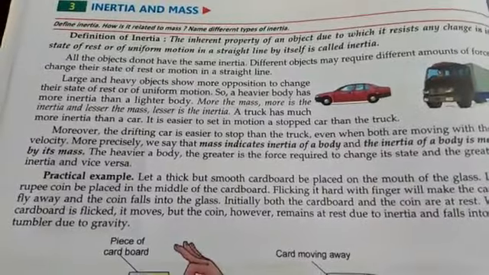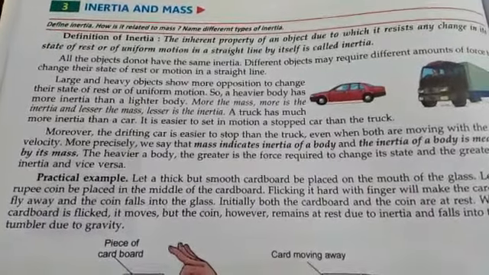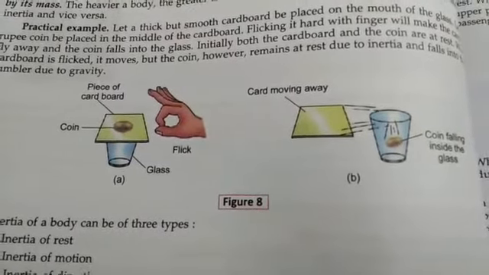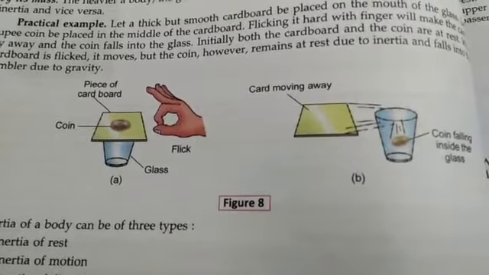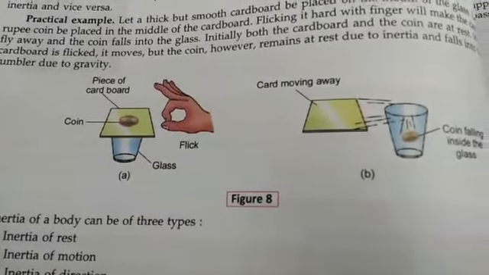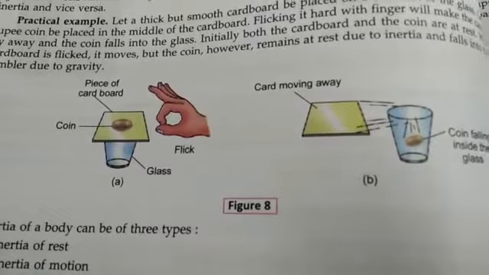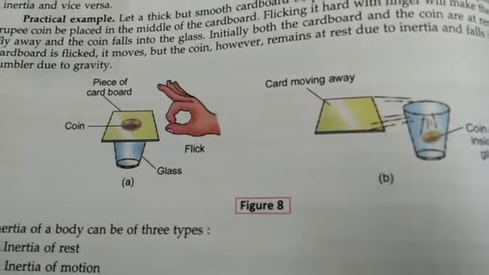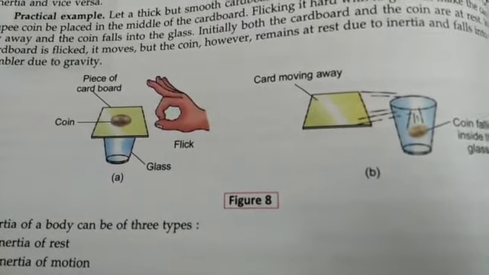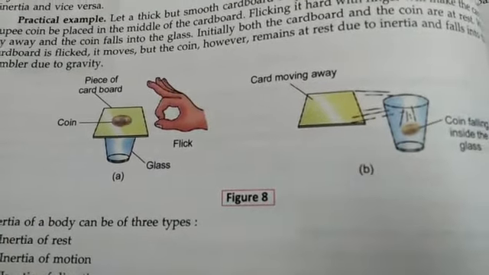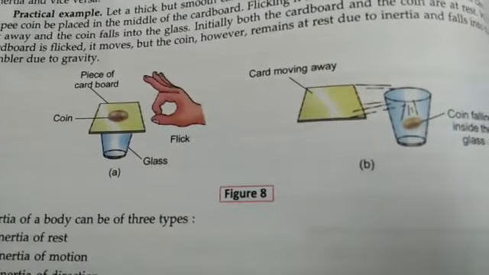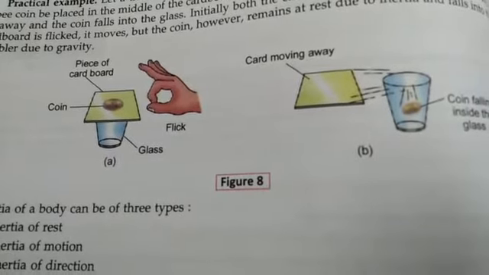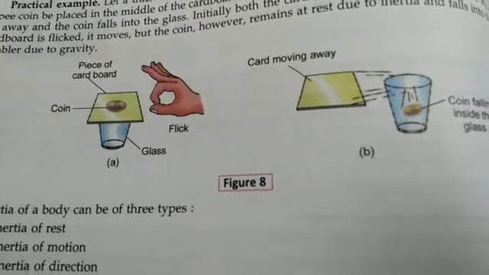Now let's see some examples so this will be very clear to you all. Here you can see a very good example of inertia and change in state of motion. In figure A, you can see one glass. On the glass, one piece of cardboard is placed, and on the cardboard, one coin. And you can see one hand which is trying to flick the cardboard, not the coin. It is applying force on the cardboard.